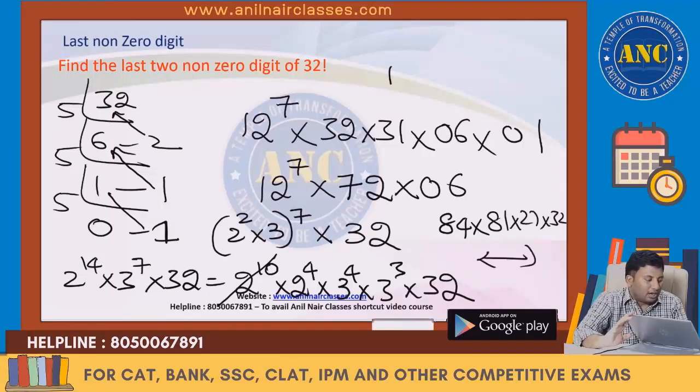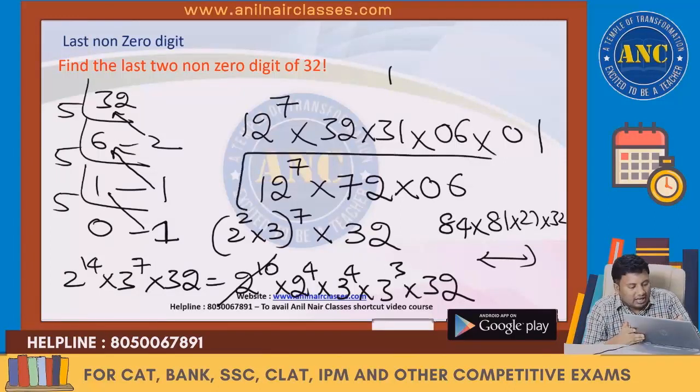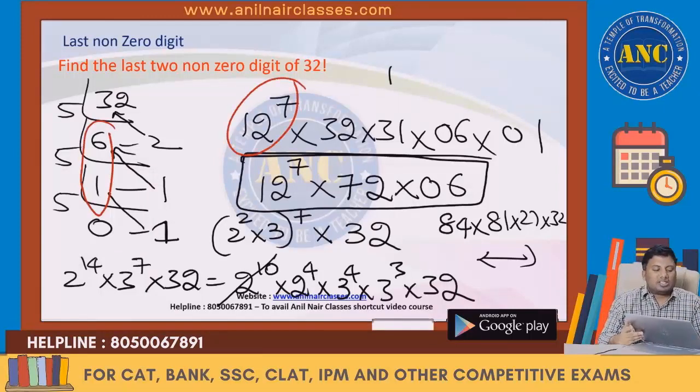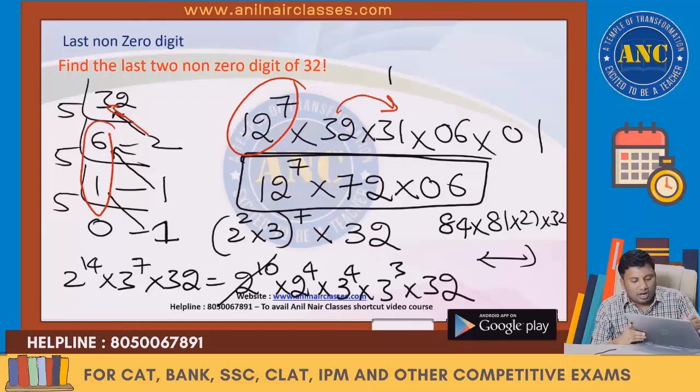Try to do the calculation, you will get the answer. I hope till here it is clear. Then it is calculation. Only two things you should know, otherwise it will become difficult. 6 plus 1 is 7. 12 power sum of the values. 2 means go to the previous number, write down two consecutive numbers. 1, write down the same number. 1, write down the same number. 12 power 7 into 72 into 06.